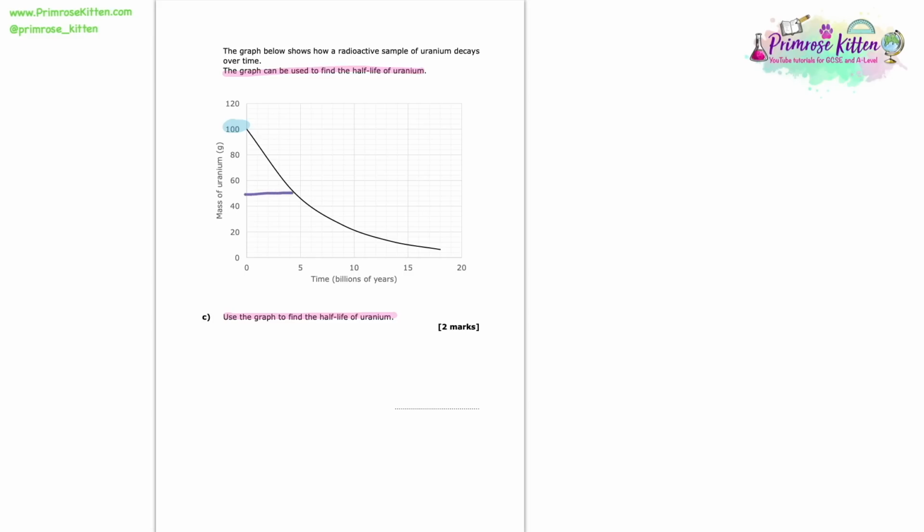Then you halve that value. So halving 100 gives us 50. We read along horizontally until it hits that curve, and then you read down. Then you read what it is on that time axis. I can see that this is 4.5. Now it's not just 4.5 though, because on the axis you see that the time is measured in billions of years, which means that the half-life of uranium in this case is going to be 4.5 billion years.